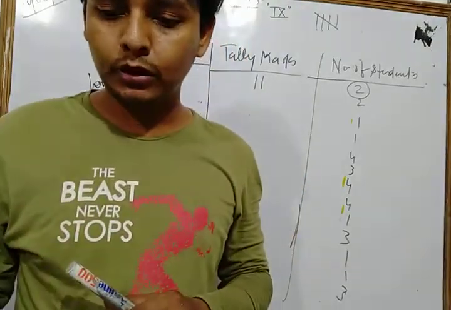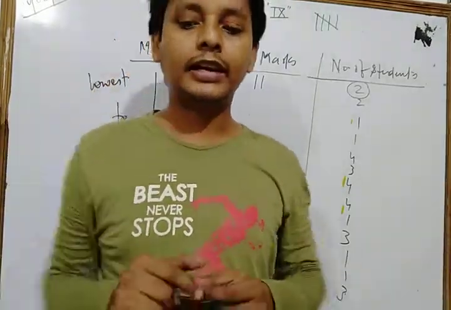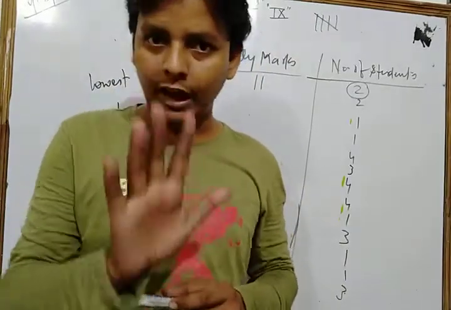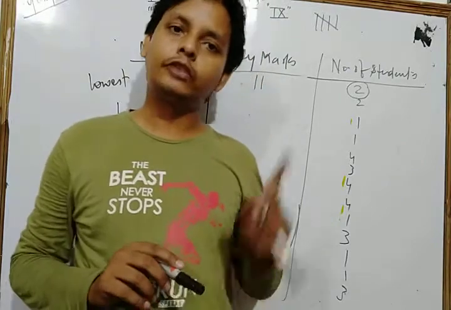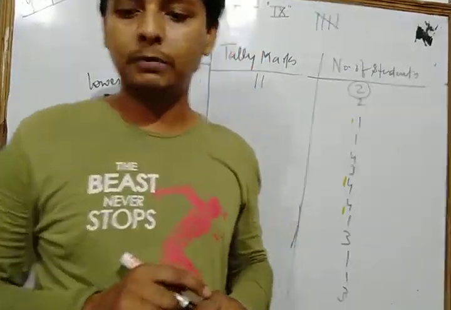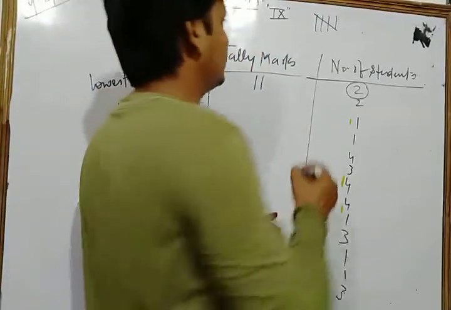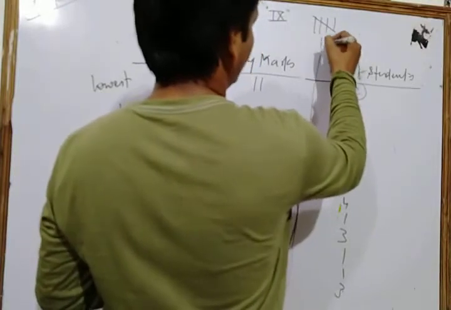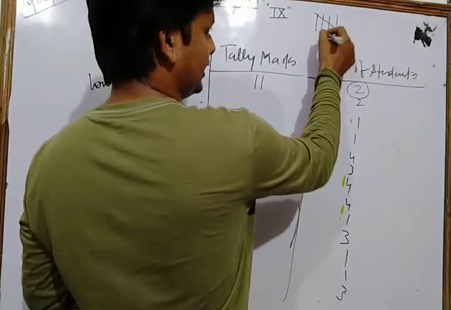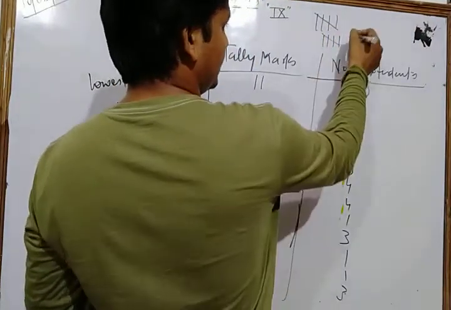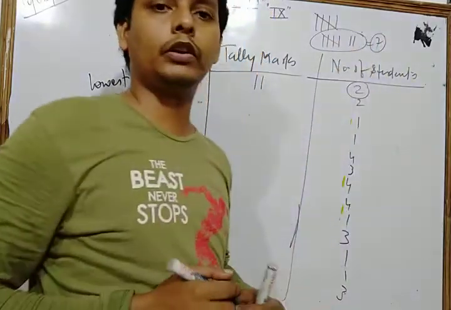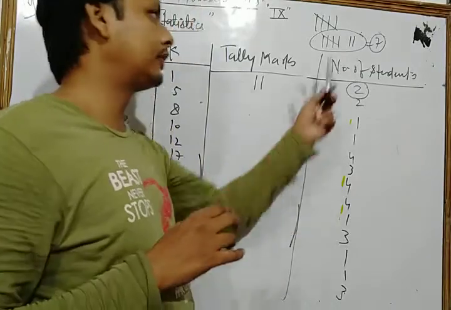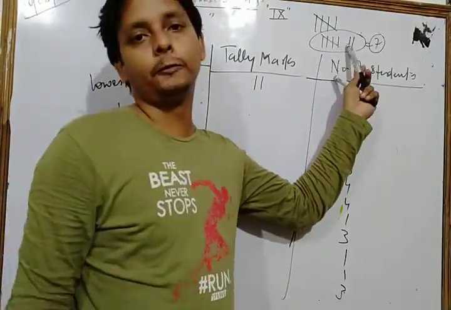Okay, so suppose that to facilitate, we record the tally marks in bunches of 5 only, and the fifth tally mark is drawn diagonally across the first 4. Suppose, for example, we write the tally mark for 7. So we write 1, 2, 3, 4, the fifth is there, then 6, 7. In this way, that is 7. We write the frequency 7 in the form of tally marks in that way.